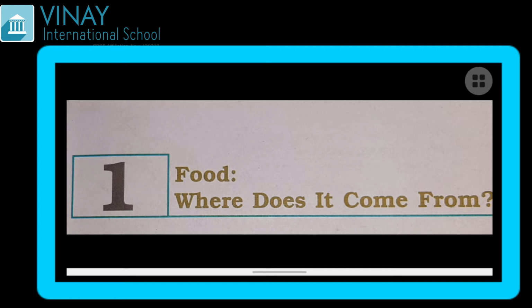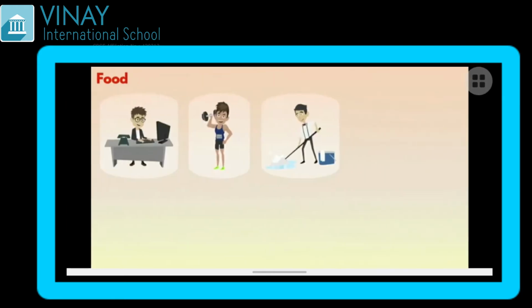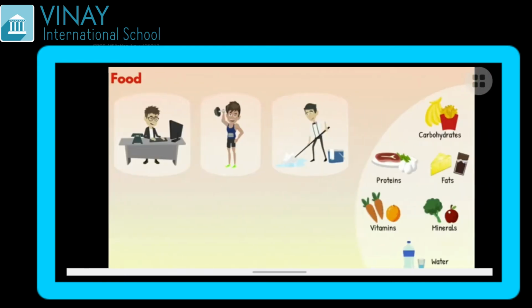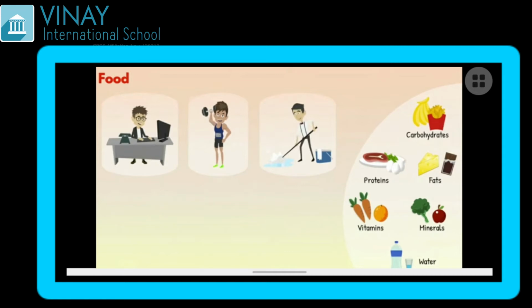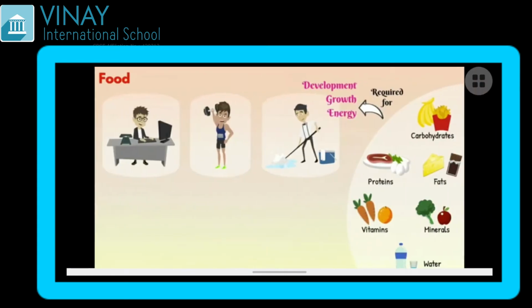But before starting, let us understand actually what food is. We require energy to perform different tasks. So energy is required to do all these different kinds of things. Now we need to eat different kinds of materials from which we can get energy, like carbohydrates, proteins, fat, vitamins, minerals and water.